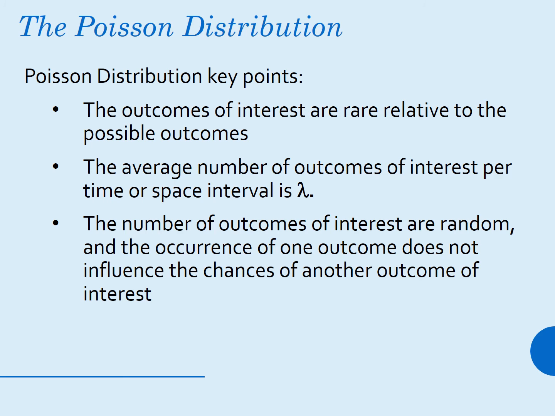Some key points of Poisson distribution. The outcomes of interest are rare relative to the possible outcomes. The average number of outcomes of interest per time or space interval is lambda. The number of outcomes of interest are random, and the occurrence of one outcome does not influence the chances of another outcome of interest.